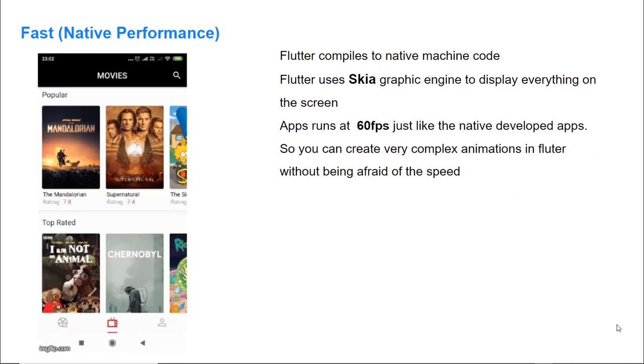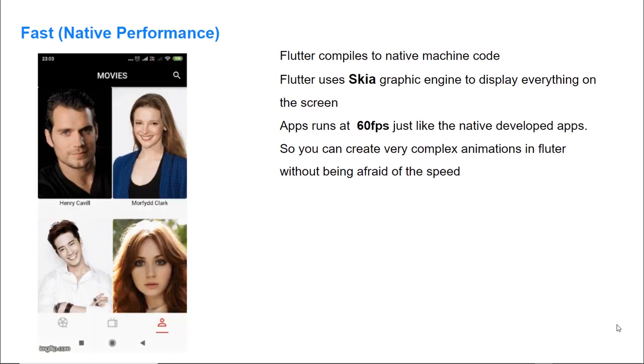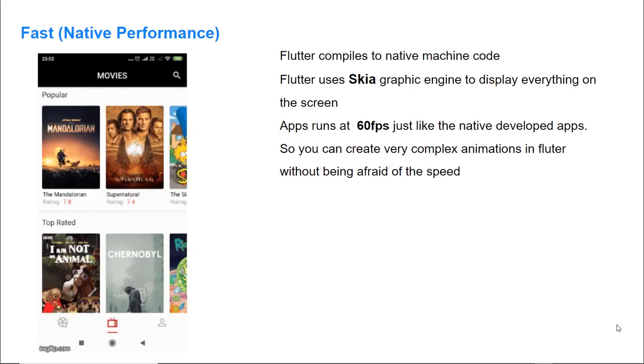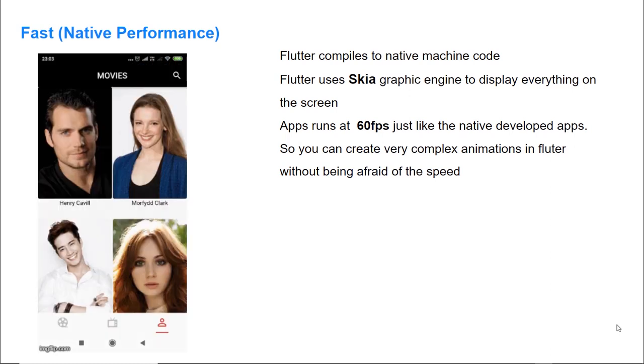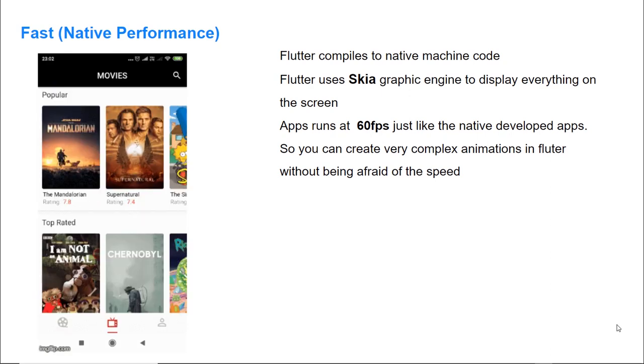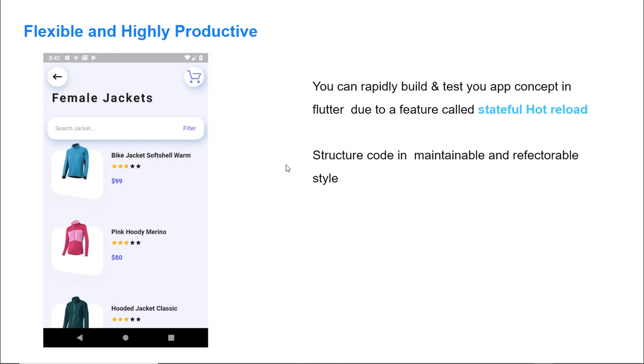The next one is Flutter is fast. Flutter compiles to native machine code and uses the Skia graphics engine to display on the screens. Flutter apps run at 60 frames per second, so you can create very complex animations in Flutter without being afraid of the speed. The next important point is Flutter is flexible and highly productive.